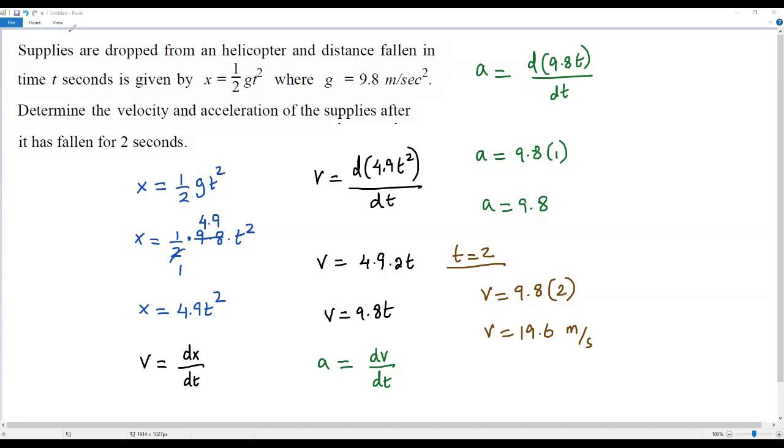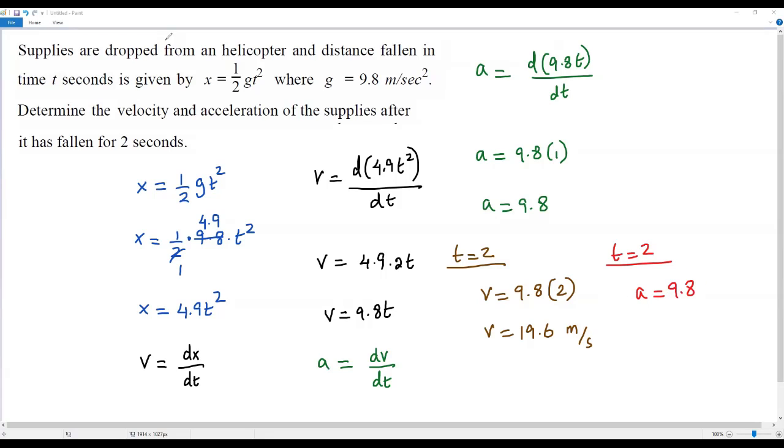Now let's find the acceleration of the supplies after it has fallen for 2 seconds. For that, I have to plug in t is equal to 2 into this one. Let me write t is equal to 2, then I'm getting a is equal to 9.8. Do I find t over here? No, I don't find t. If I find t over here, I can plug in t is equal to 2. But since I don't find t over here, after it has fallen for 2 seconds, the acceleration of the supplies is 9.8. Now, what unit do we have to write for this acceleration 9.8?